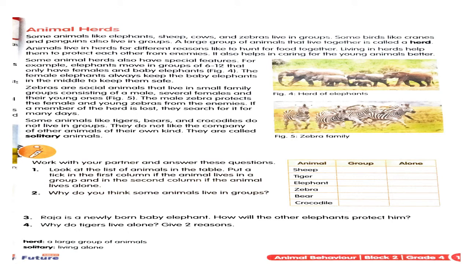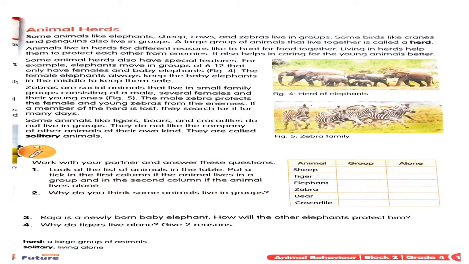Animal herds. What are herds, children? Actually, some animals live in groups. Okay, they live together, they live in groups, they help each other. So why do they live in groups? Because whenever there is danger, they fight together against the danger. Whenever another wild animal attacks them, then they fight together against it. And also, they move together, they protect one another, hence they live together in a group.